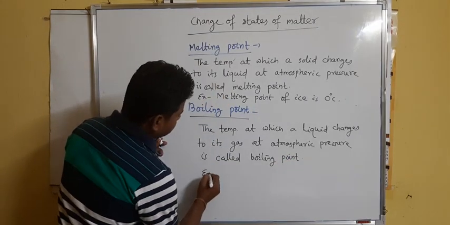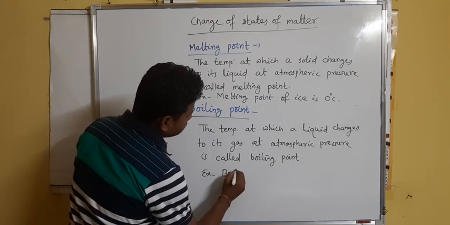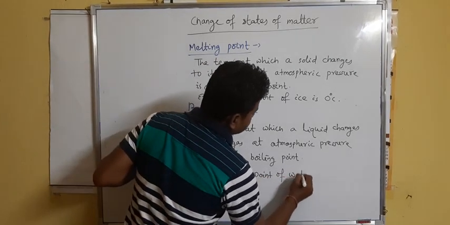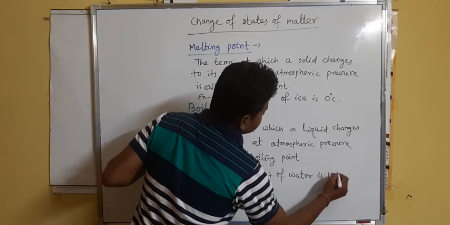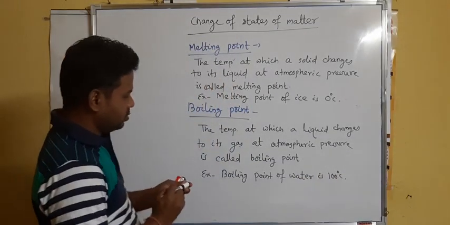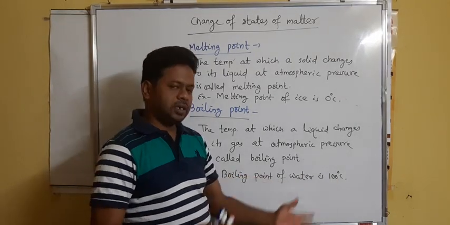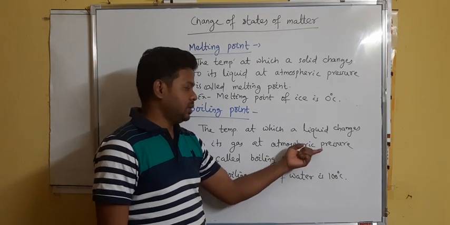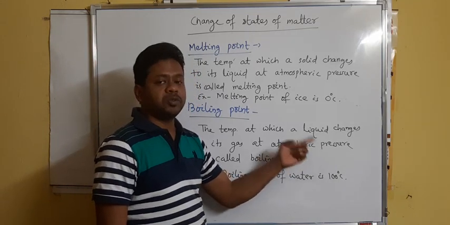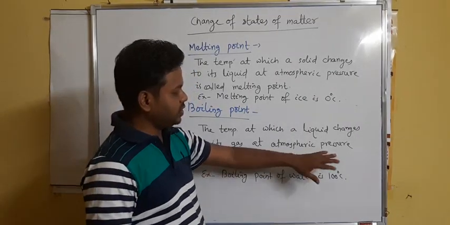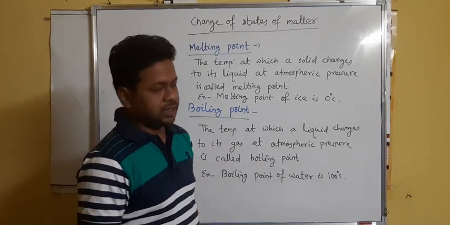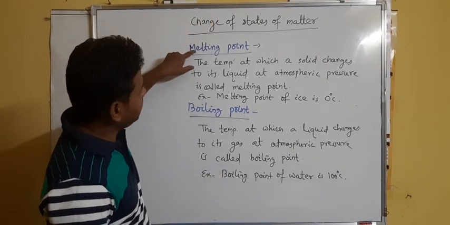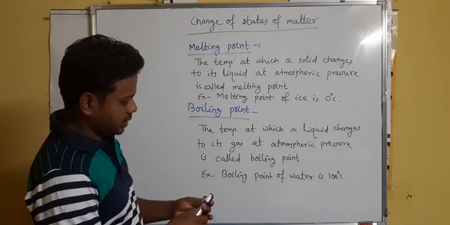And here we'll take the example that the boiling point of water is 100 degrees centigrade. You know that if you heat water, at 100 degrees centigrade it will change into steam, water vapor. But again you have to keep the condition that 1 atmospheric pressure will be there. If atmospheric pressure changes, then the boiling point also changes. So another point I want to add, besides the melting point, another term is called freezing point.